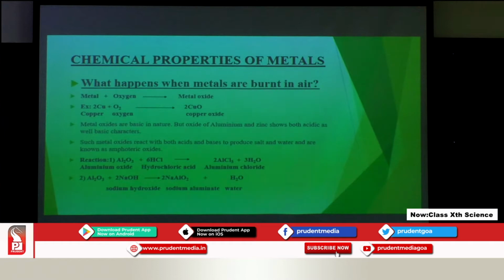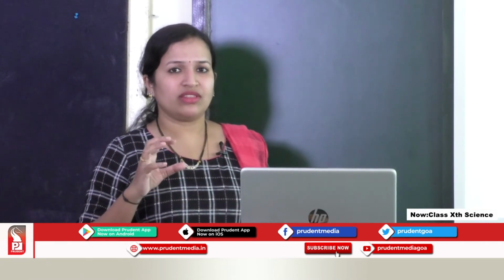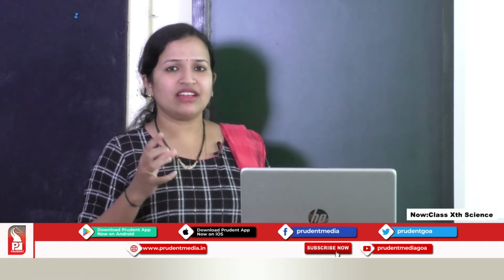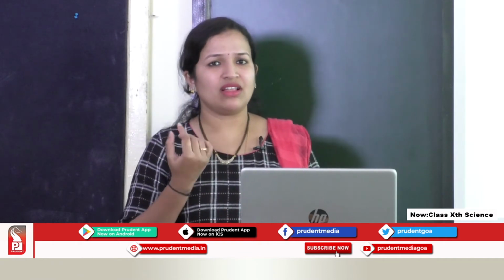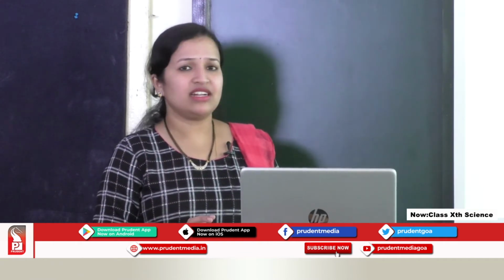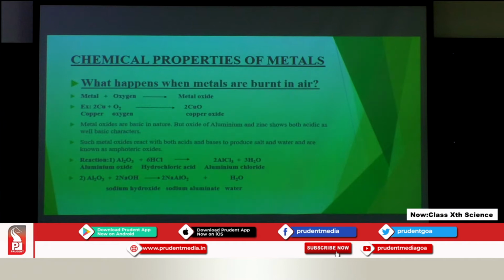The first reaction is what happens when metals are burnt in air. In standard 6th, we performed the activity which shows that oxygen supports burning. We took a candle and inverted a glass on the candle. When the glass was inverted, the candle went off. So here we can see that the gas which is responsible for the burning process is oxygen. Now let us see the first reaction.